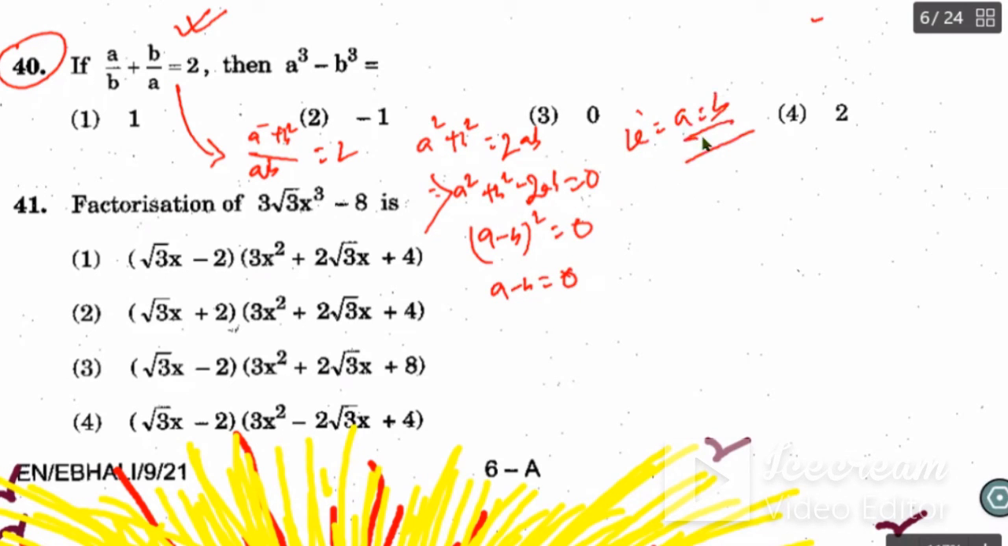So once you get a is equal to b, both are the same. a cube is equal to b cube. Okay, a and b are the same. So a cube minus b cube will be equal to 0. Both are the same, a is equal to b. You can find from here a is equal to b. That's why a cube minus b cube is equal to 0. a square minus b square is equal to 0. Any power, same power, it will be 0. Okay, base is the same, power is the same, so it will be 0.